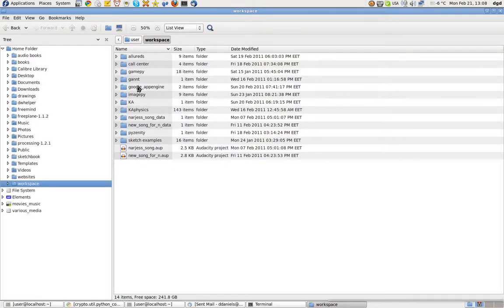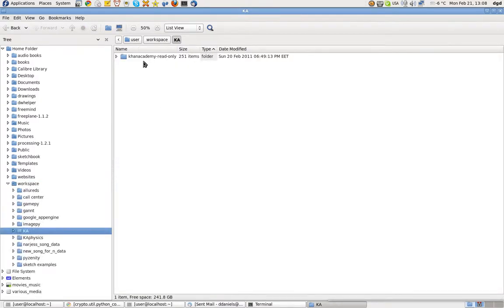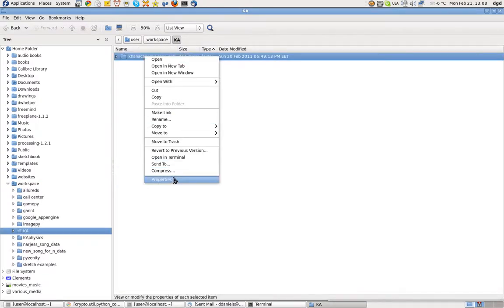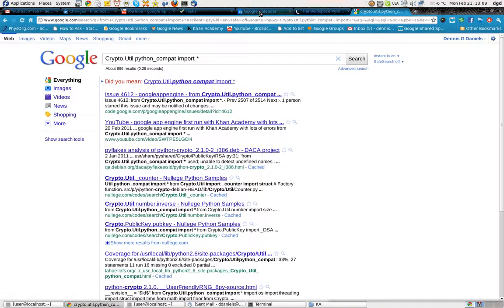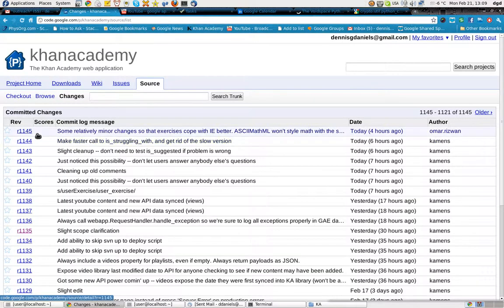And Google App Engine, that's the new one. And KA, go ahead and delete this whole thing because it's old already. Move to trash. I know it's old because I checked the Khan Academy. It's up to 1145. I downloaded at 1135, I believe. So they're very busy updating the code. So let's see if we can get it to work.